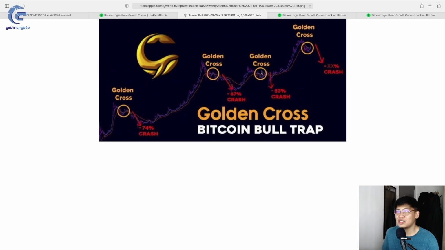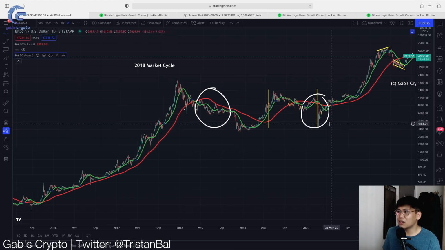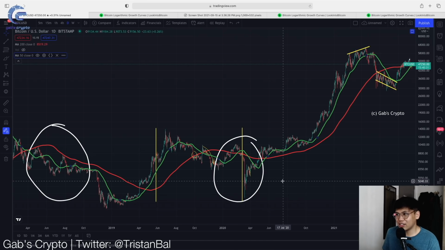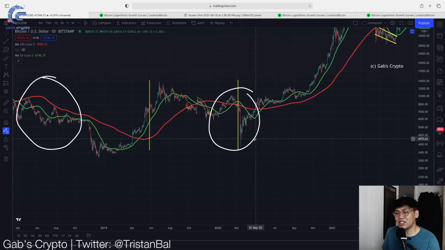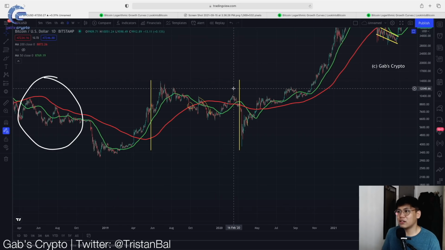Let's now try to understand this last golden cross, which this data is telling us caused a Bitcoin bull trap. Well, if we look at this data, as you can see in my chart, we have already invalidated this multiple times ago. And it's because during this March 9, take note of the date guys, March 9, if you have been in any market for a long time, you would know that March 9 was actually the COVID-19 pandemic crash.